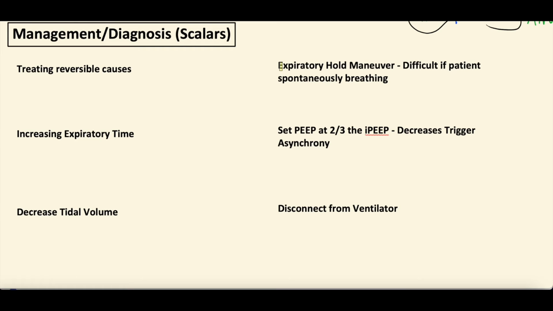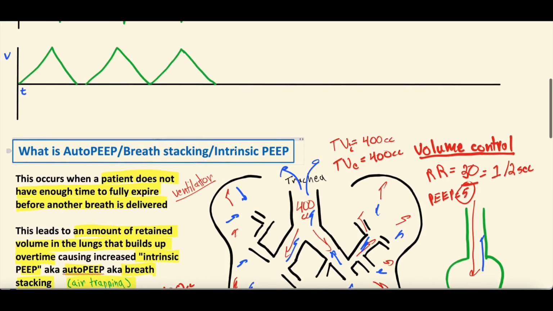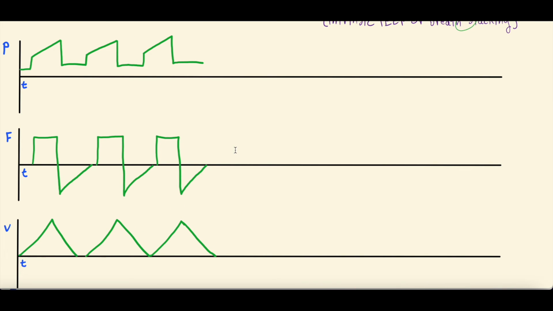Well, the way to diagnose it is actually over here. We're going to go into the scalars after this, but it's called an expiratory hold maneuver. And what that means, if you can picture this, is let's maybe go up to the scalar right now. We're just going to use the scalars one time, and then we're going to do more scalar work at the very end. So what an expiratory hold is, this is how you diagnose auto PEEP. You guys might be familiar with an inspiratory hold. That's how you determine a plateau pressure, a topic for a different video. But the expiratory hold essentially is you make the vent hold at the end of expiration.